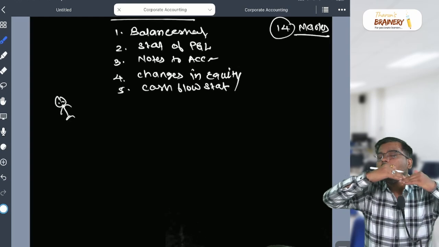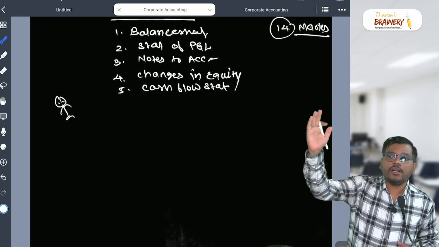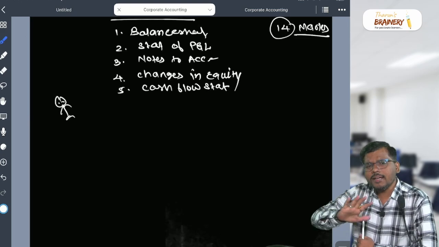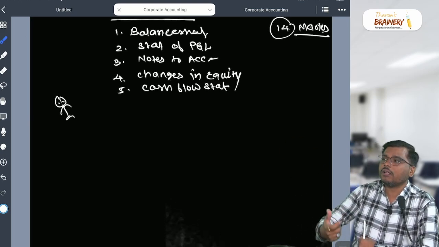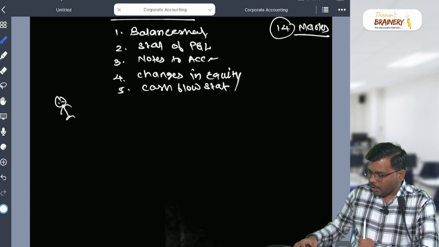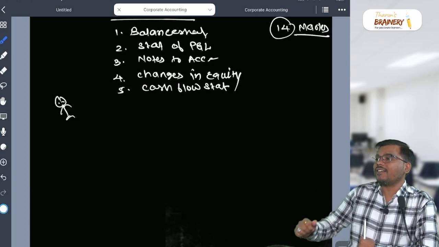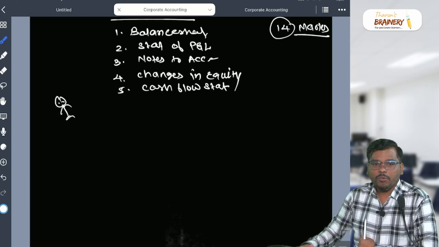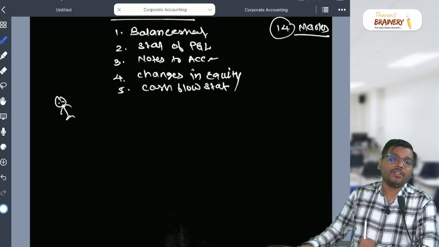So there is no more T format now. Only vertical format, in which, sir, in the company accounts. The entire company goes. The name itself says what, sir? Corporate accounting. Company accounting. You are going to do what, sir? Company's accounting. So you must know how a company prepares the books of accounts, how a company prepares the financial statement.